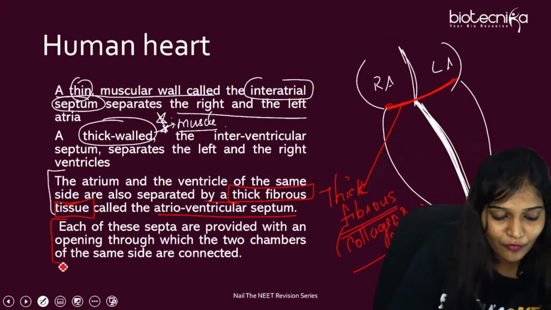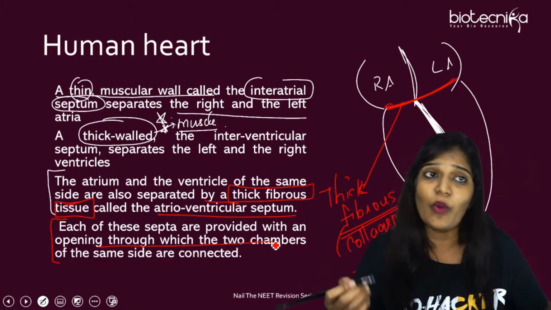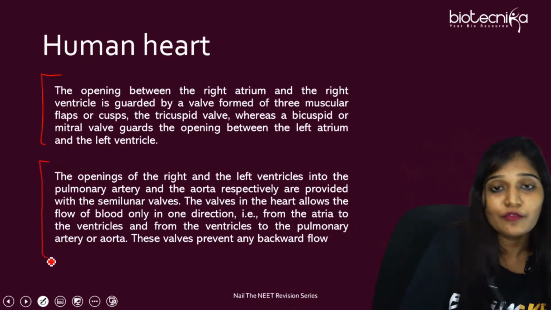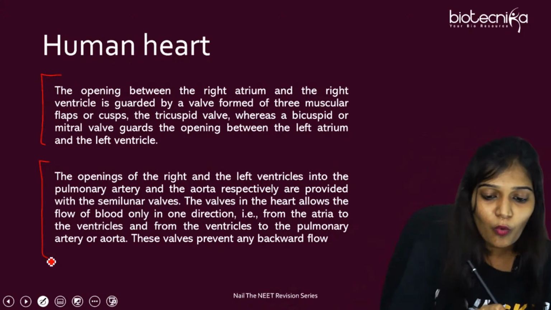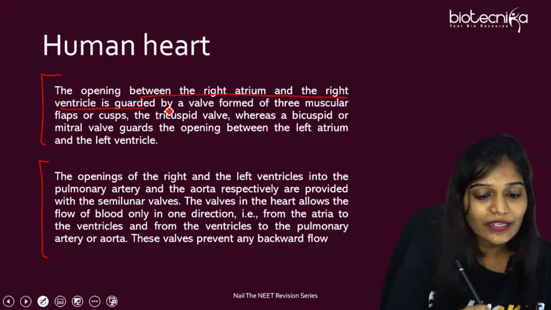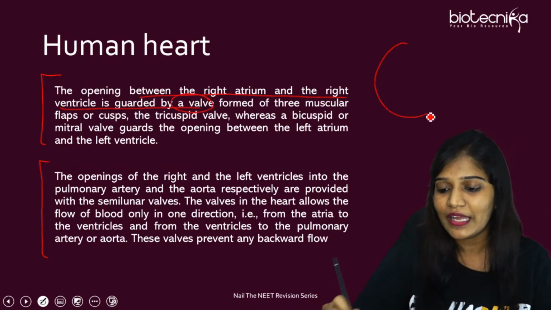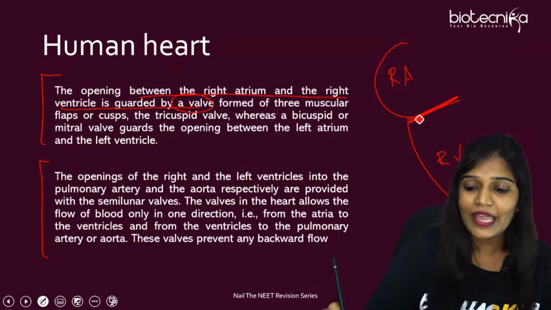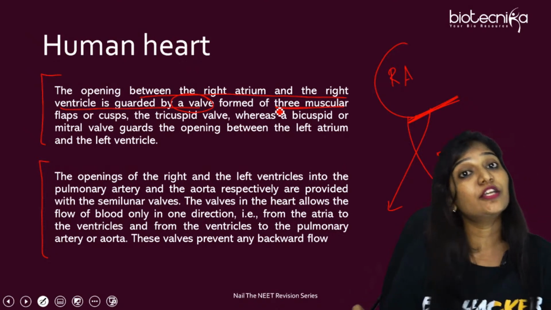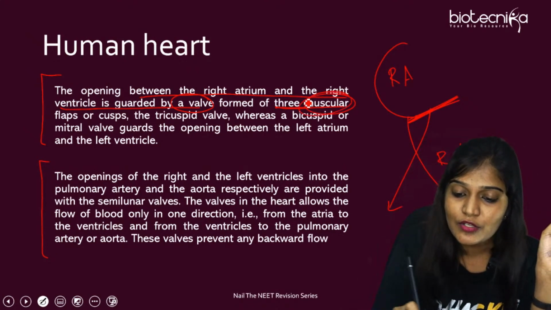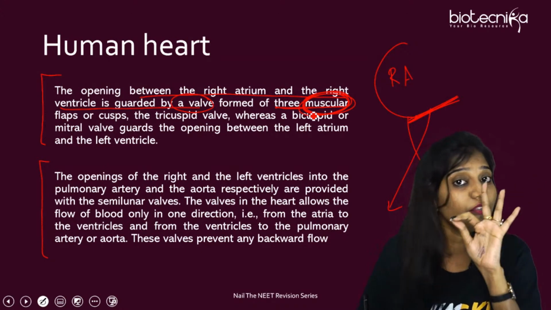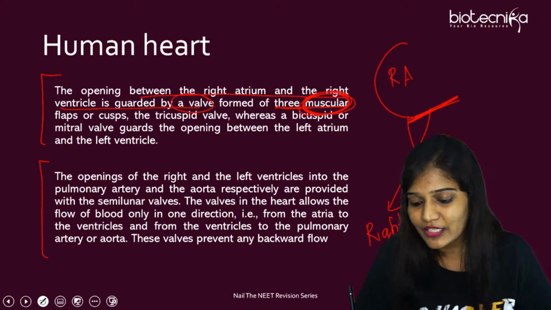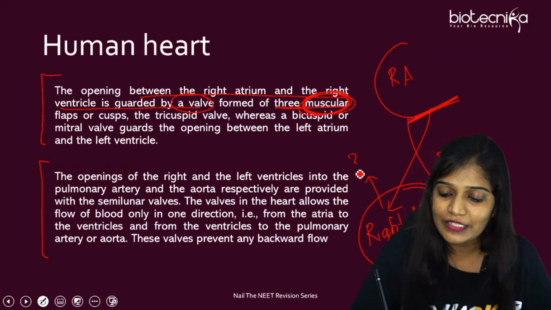Each of these septa is provided with openings. And I told you, valves. We already talked about this one in detail. Yes. This is another important line which you have to read clearly, NCERT lines. The opening between the right atrium and the right ventricle is guarded by a valve, and formed of three muscular cusps. Underline this: muscles. So the cusp is actually made up of muscle here. We are talking about three cusps. So I told you, right AV valve, and this right AV valve is made up of three cusps.